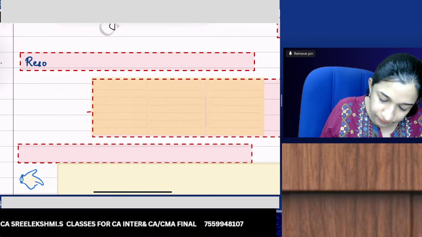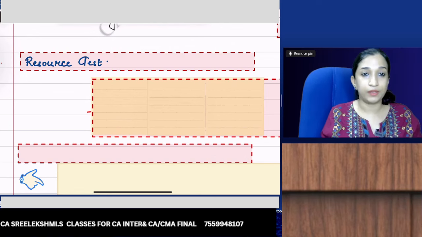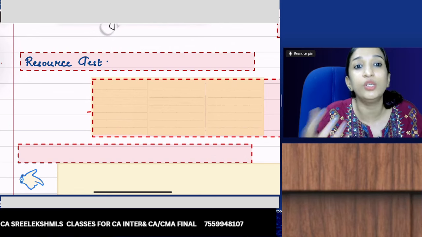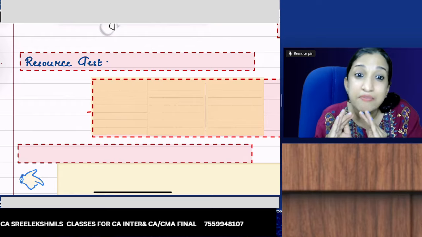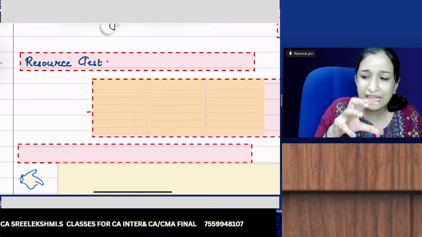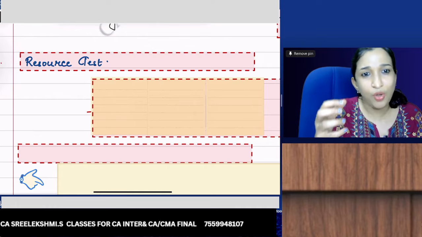Now, second one is the resource test. As per this test, how much resources can you use for buyback? There is a capping or limitation on the resources which you can use for buyback, so how many shares can be bought back with that fund.